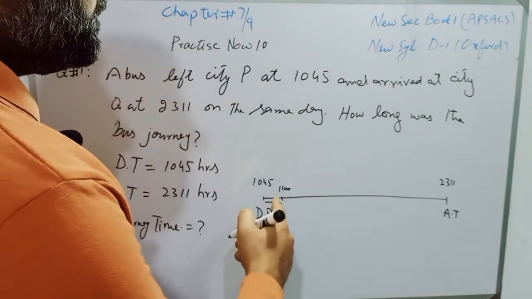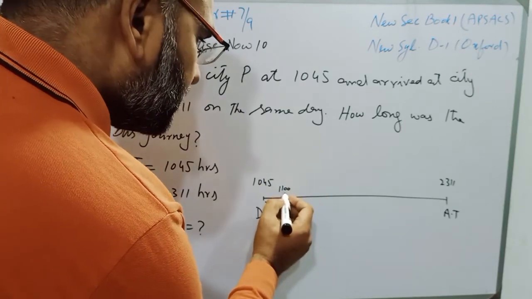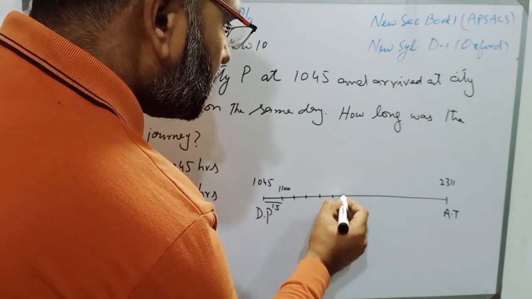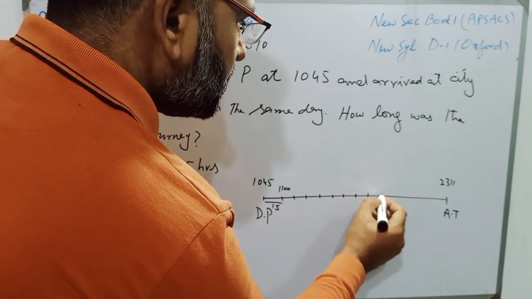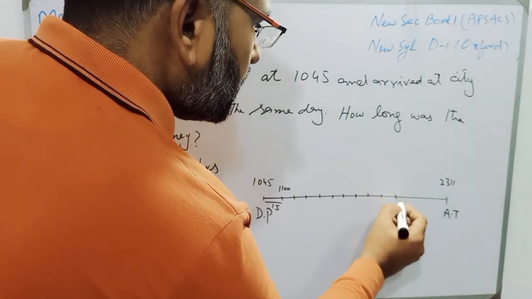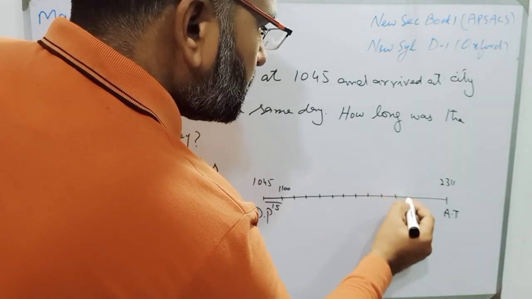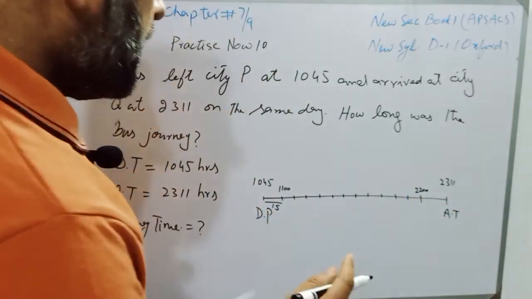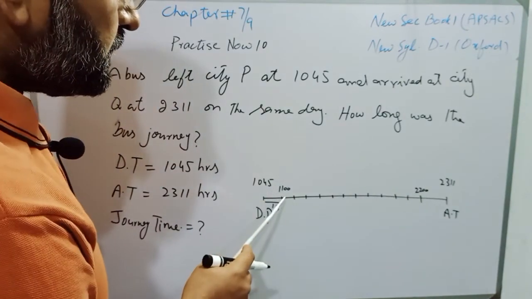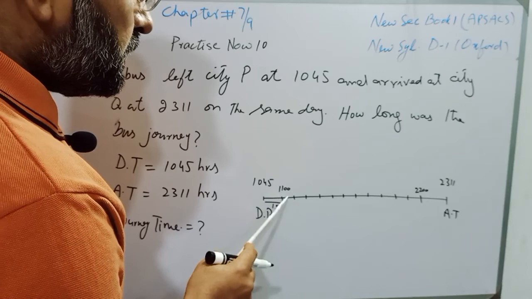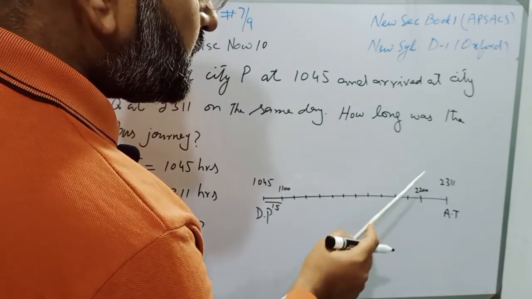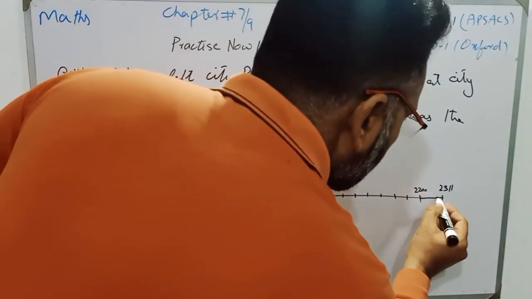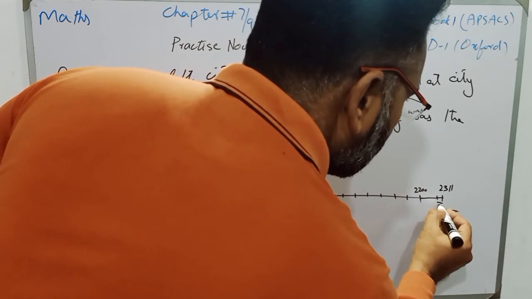Now students, we will count 1100 hours, 1200 hours, 13, 14, 15, 16, 17, 18, 19, 20, 21, 22, it is 2200 hours, and then 2300 hours. So students, it is 2300 hours and there are 11 minutes.